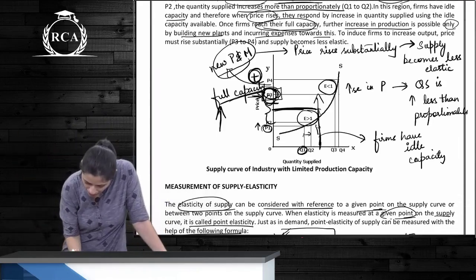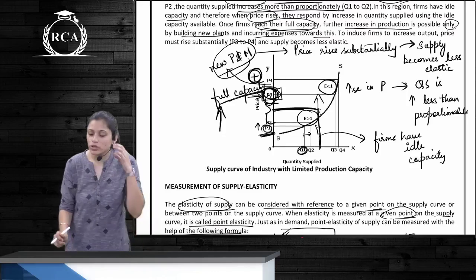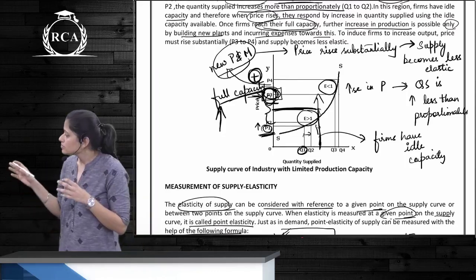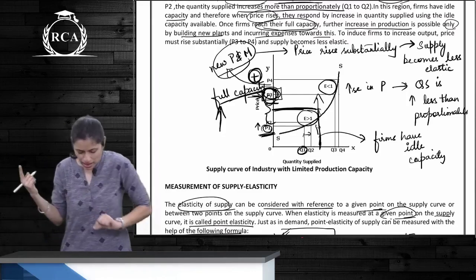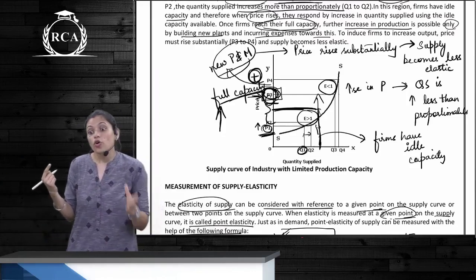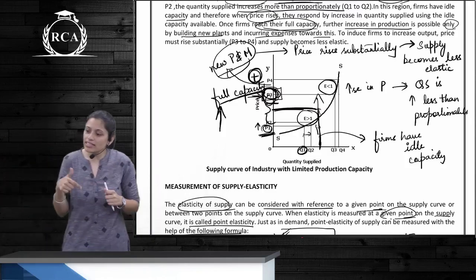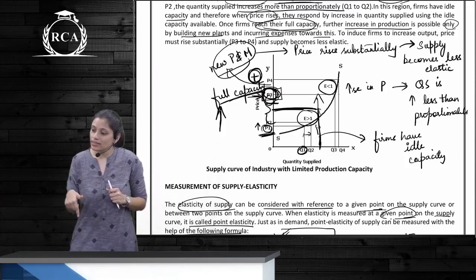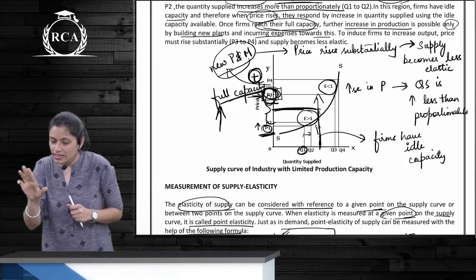Now when the price is P1 here, what is happening to the quantity? It's Q1. Okay. Now when the price is increased a little bit, what is happening? Quantity supplied increases a little more than price. So here in this case, which elasticity is following? Relatively greater elastic supply. Yes? Reason?